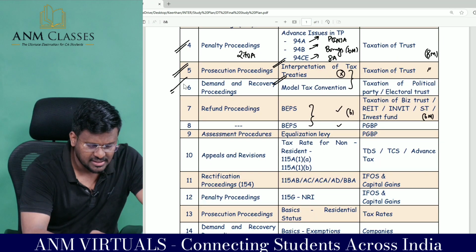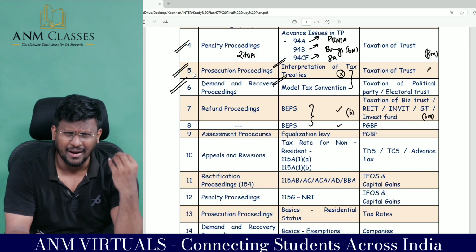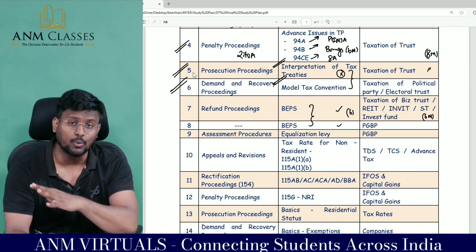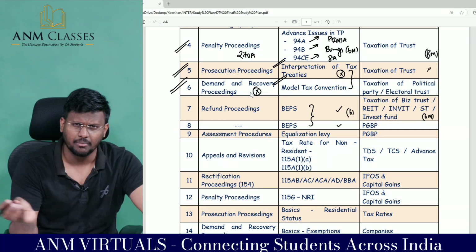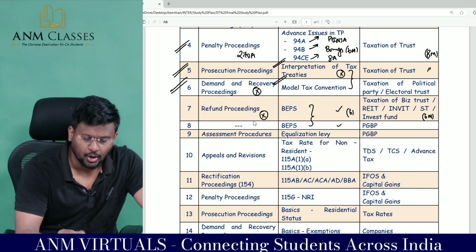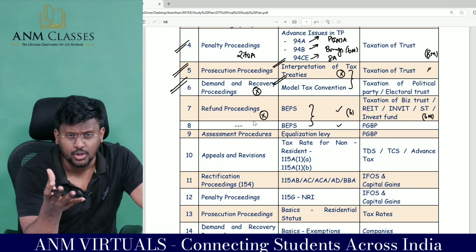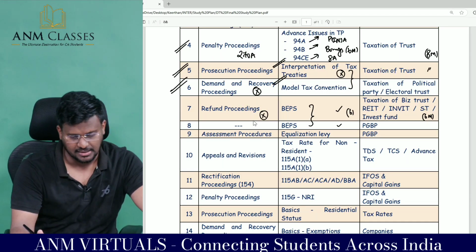Sir, then on day number 6 you do demand and recovery proceedings. If you have not prepared anything much about demand and recovery, now don't start preparing this part, because it is not much relevant, they may ask 3 or 4 marks more, leave it. And refund proceedings also. If you have not prepared much on refund, leave this part also. If you have prepared already, well and good, that's it.